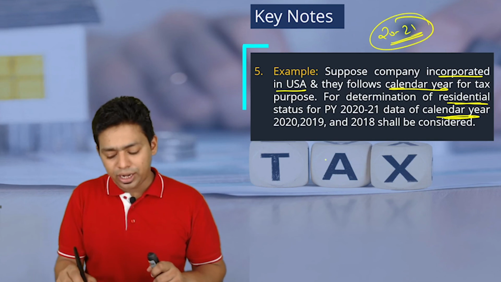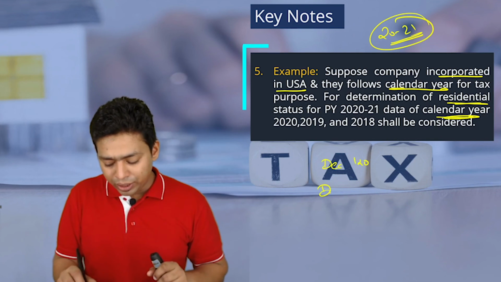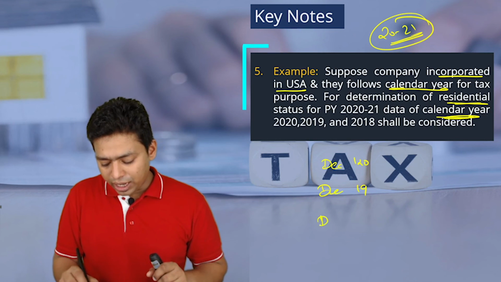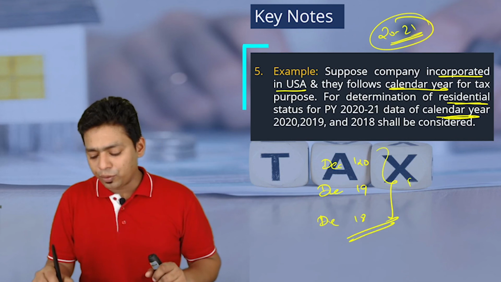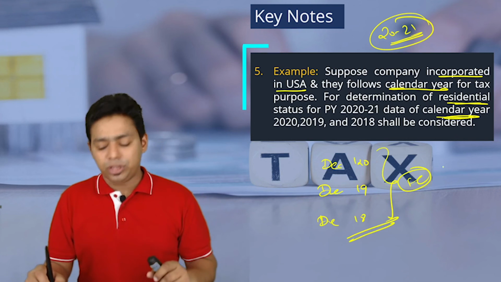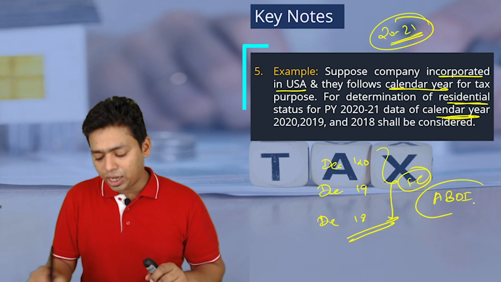So which calendar year ends here? December 20 is the year which is the ending year. So December 20, December 19 and December 18. These are the 3 years' data that we will follow from the foreign country to check whether the business is actively located, whether the active business is outside India or not. Okay, this is how we do. So these are the ABOI tests theoretically. In the next lecture, we will discuss some practical examples given by CBDT. Thank you.